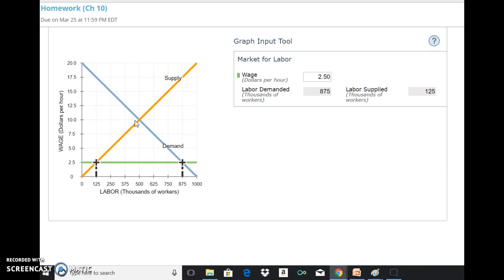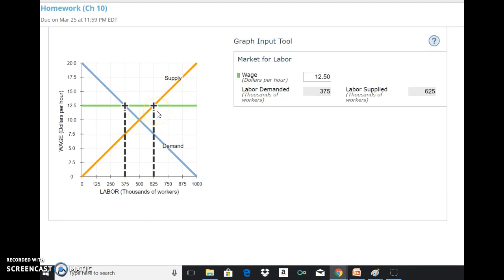You would have a binding minimum wage law if the minimum wage was above the equilibrium. So let's just set this to $12.50. This here is now an example of a binding minimum wage law. If the government comes in and says you cannot pay anyone less than $12.50, that is above the equilibrium. It'll impact the market. Prices would try to go down, but they can't because they hit the minimum wage law. And in this case, you'll create a surplus of labor, an excess supply of labor, and an excess supply of labor is unemployment.